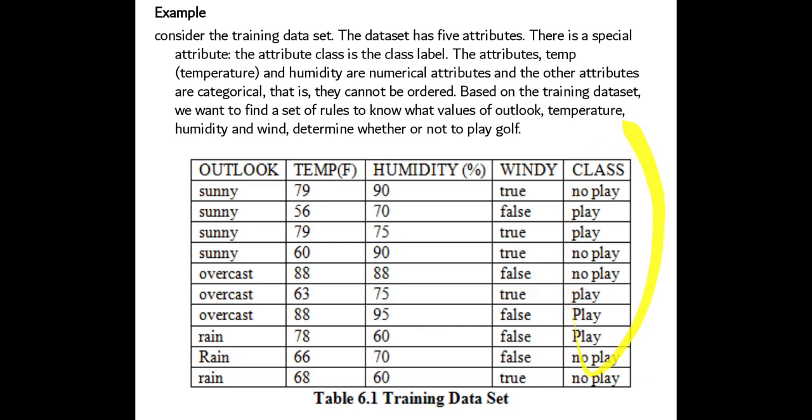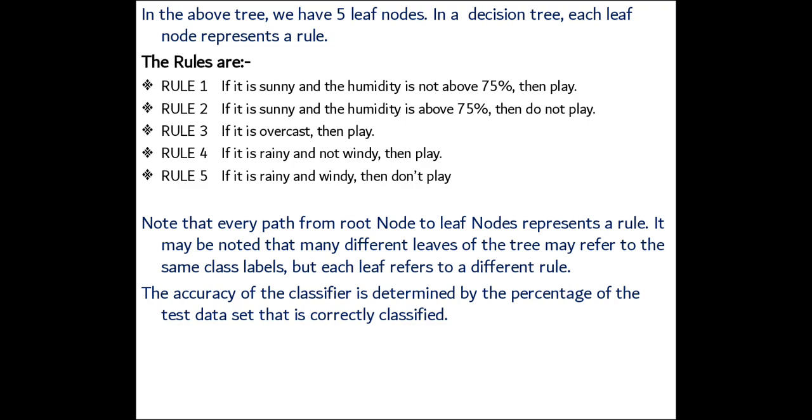You need not find the accuracy, just know how it works. The accuracy will be given as a percentage value, like 99.9 percentage or 0.96 percentage, as the output of this decision tree.